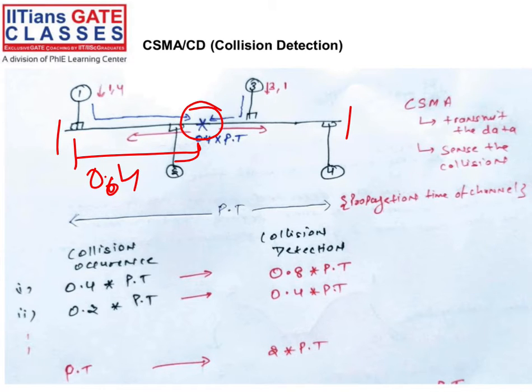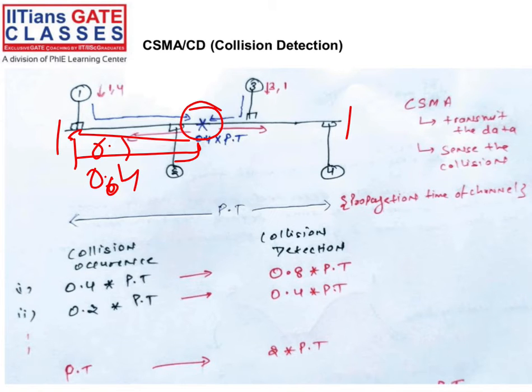Now when collision happens, some energy will be generated. That energy will be high. This energy will go to station 1 and to the other station through the cable. Transmitting the data up to here, and again receiving the collision signal at station 1, it will take again 0.4 length, 40% of the cable.